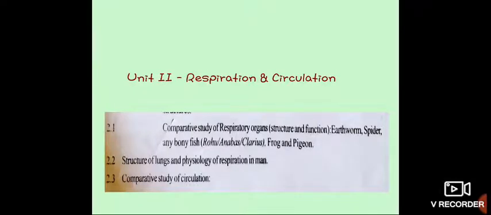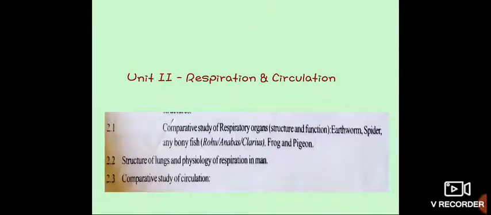In this point you have to know about the structure of lungs and the process of respiration, which is performed in human beings. Third point is comparative study of circulation. You have to know about the types of circulation, that is open or closed type, or single or double type.